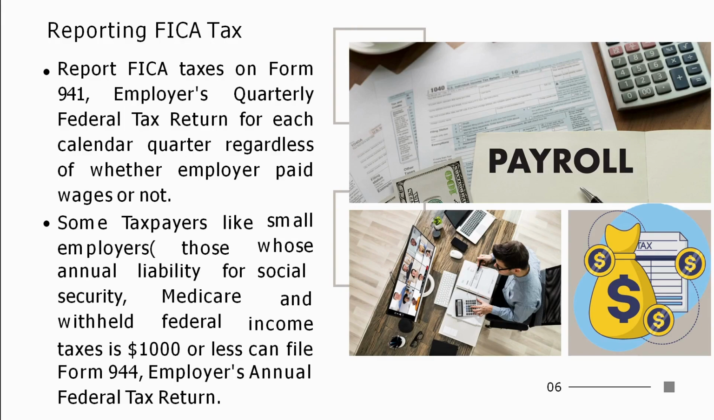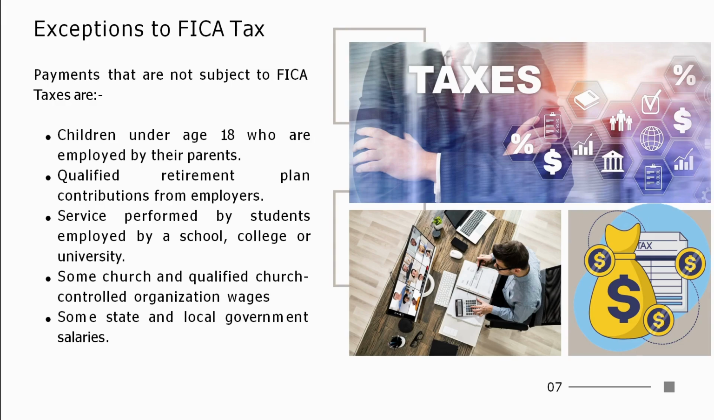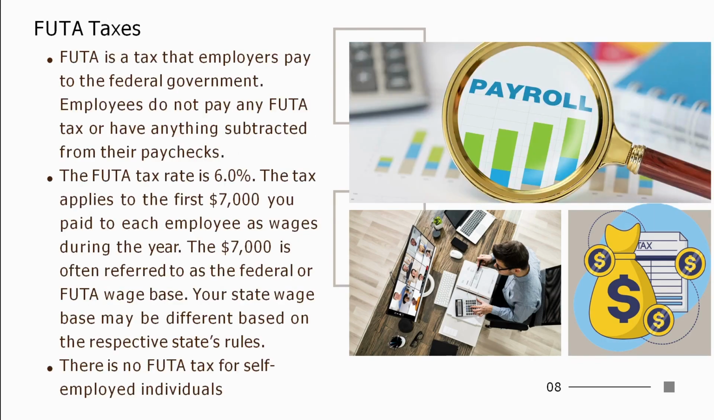Small employers are defined as those whose annual liability for Social Security, Medicare, and withheld federal income taxes is $1,000 or less. Any corrections to previously filed Form 941 or Form 944 are to be made on Form 941-X and 944-X. There are certain exceptions wherein FICA taxes don't apply, like children under age 18 who are employed by their parents, qualified retirement plan contributions from employers, services performed by students employed by schools, colleges, or universities, some church and qualified church-controlled organization wages, and some state and local government salaries.